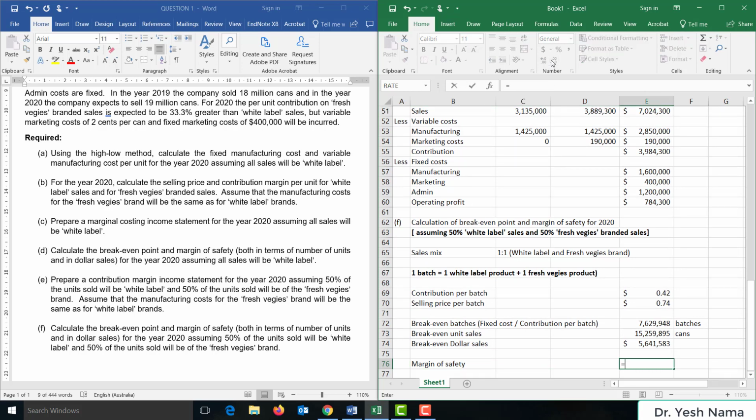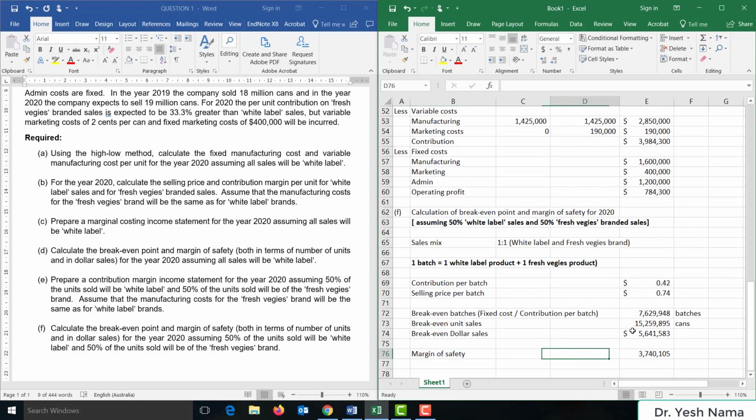Margin of safety is equal to current sales 19 million cans minus break-even sales 15.25 million cans.